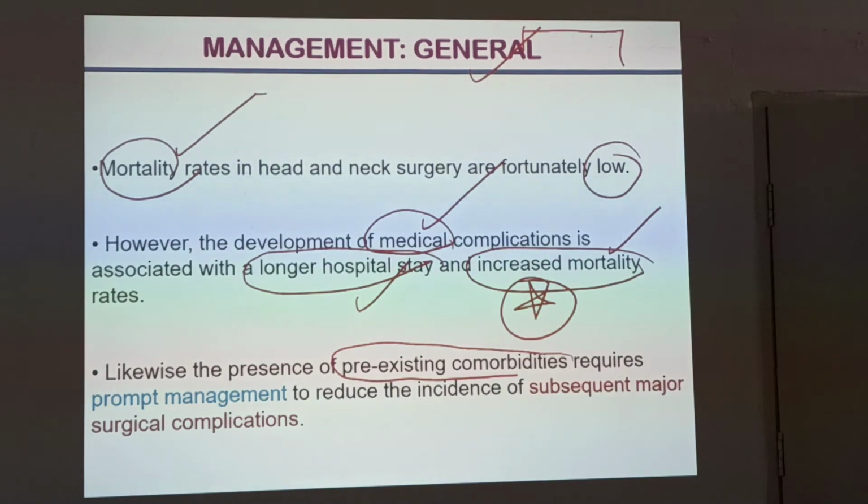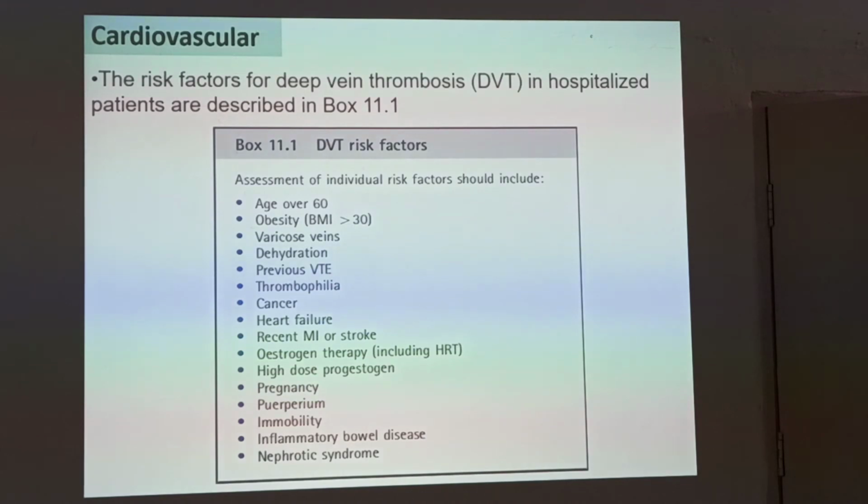Pre-existing comorbidities are also very important. You need prompt management. First you have to identify and manage it, and subsequent major surgical complications also you have to identify and manage. So DVT, deep vein thrombosis, is very important for hospitalized patients. Why? Because it leads to thrombosis.